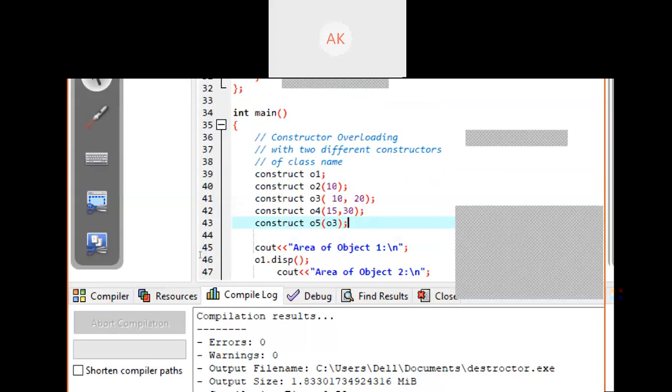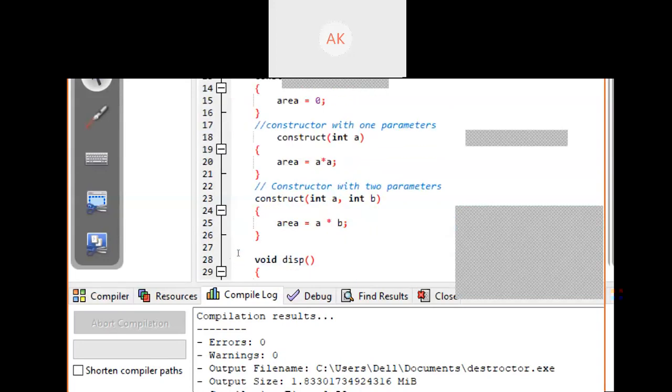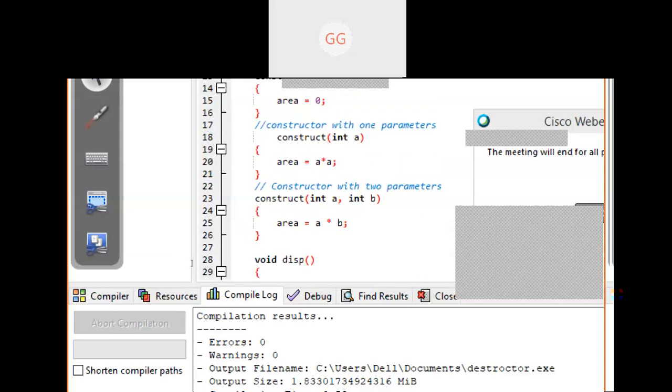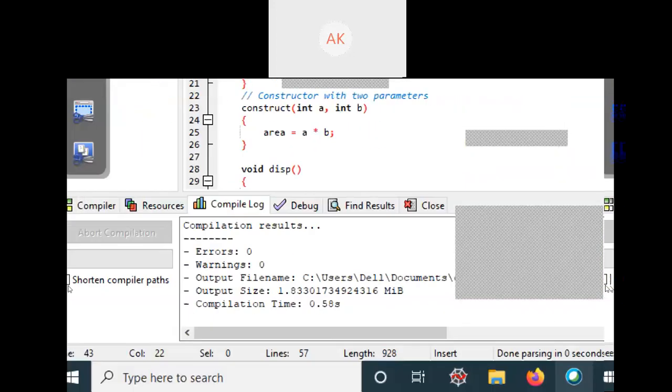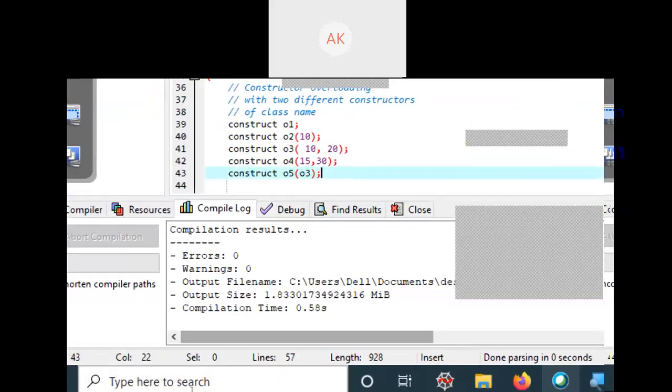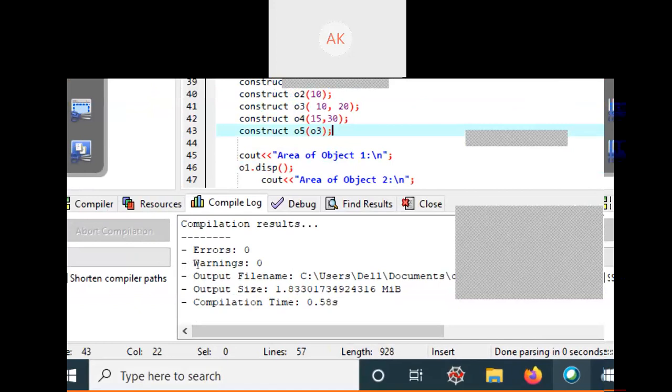In the next line, when you create object O4, this constructor will be called, with two parameters a and b, multiplying 10 with 15, and we print the area.